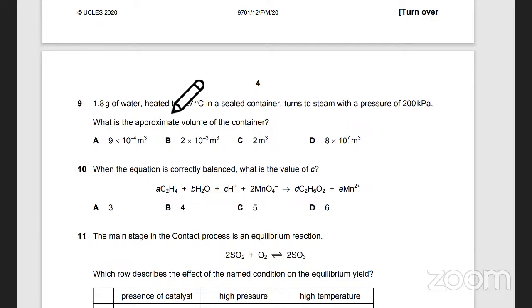Achha, there is 1.8 grams of water heated to 227 in a sealed container, turns to steam with a pressure of 200 kilopascal. What is the approximate volume? So PV is equal to nRT basically. The pressure is given, it's 200 kilopascals, so that's 200 times 10 power 3 pascals. The volume you need to find out. N moles you can find out because mass is given, so 1.8 grams divided by the Mr, which is 18. R is 8.31. Or temperature कितना होना चाहिए? That should be in Kelvin. So I'm going to add 273 to it.